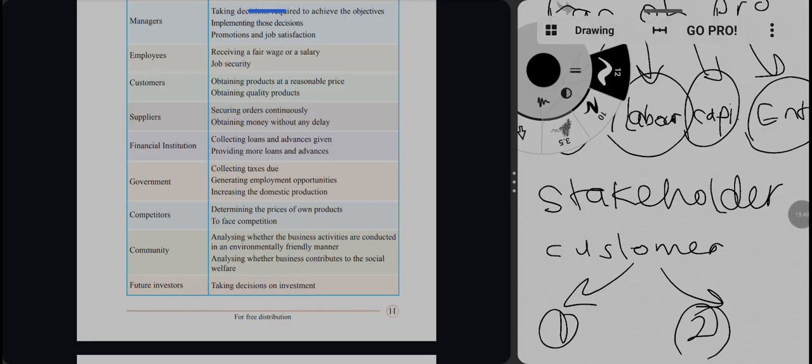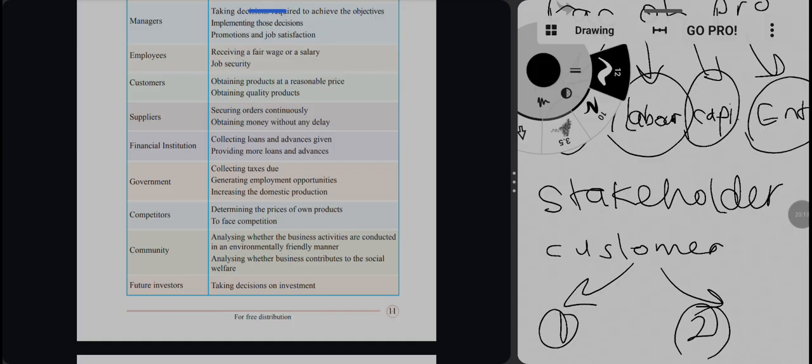For example, people want to work in a job for a long time, so they want to be secure in the job. They are interested in the business because of that. Okay, so why is the customer interested? Obtaining the product at a reasonable price, which we already discussed.